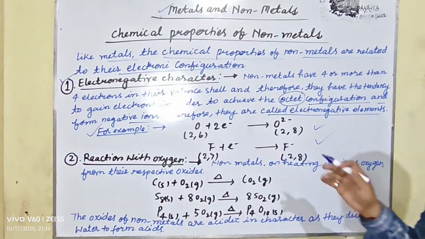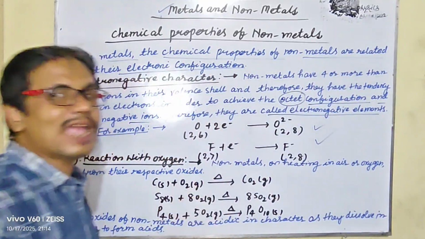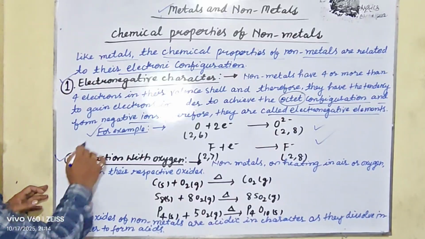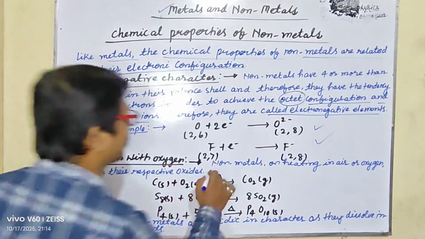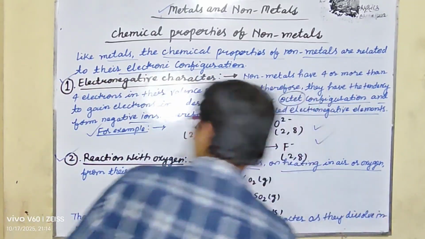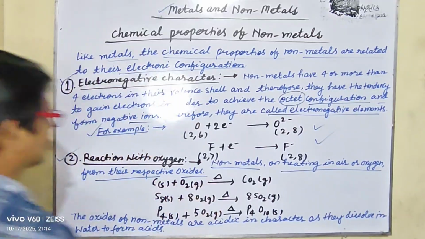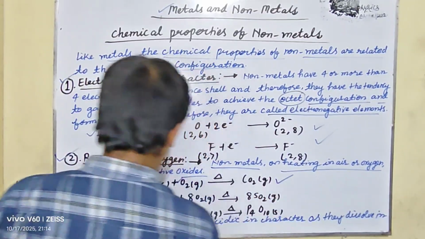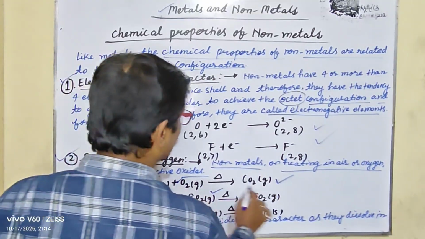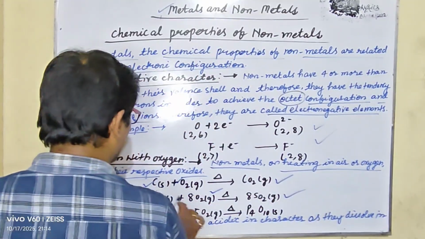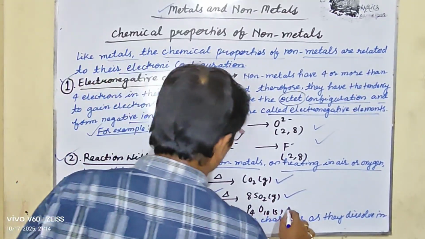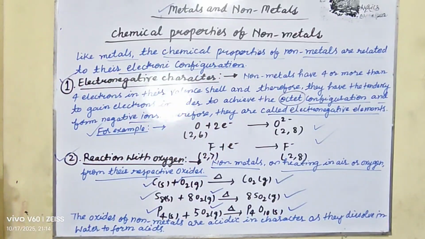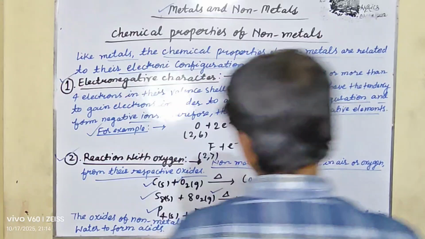The next is the reaction with oxygen. Non-metals on heating react with oxygen to form their respective oxides. Carbon reacts with oxygen to give carbon dioxide, sulfur reacts with oxygen to give sulfur dioxide, and phosphorus reacts with oxygen to give phosphorus pentoxide. These oxides of non-metals are acidic in character, as they dissolve in water to form acids.